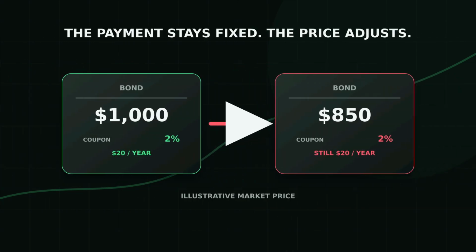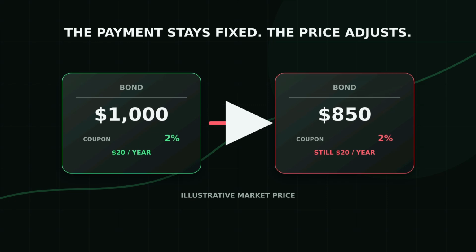Its market price might fall from $1,000 to around $850, depending on its remaining maturity and the size of the rate change. A longer remaining maturity would usually require a larger adjustment. The payment stayed fixed, the price adjusted.